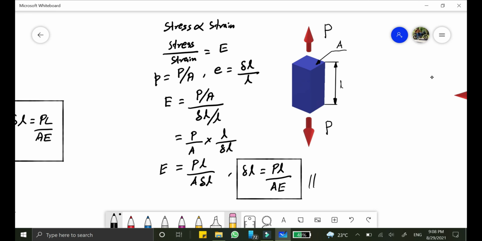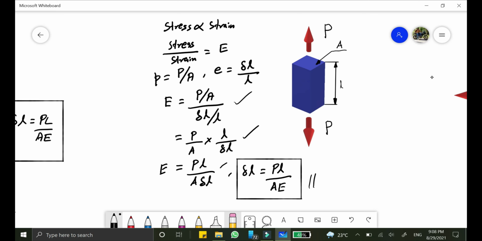So substituting the value of stress, that is P by A, and strain, that is delta L by L, Young's modulus will be equal to P by A divided by delta L by L. So while rearranging, we will get PL by A delta L. So then we have to find out the value of deformation here.